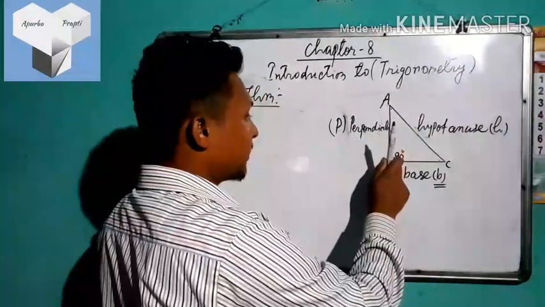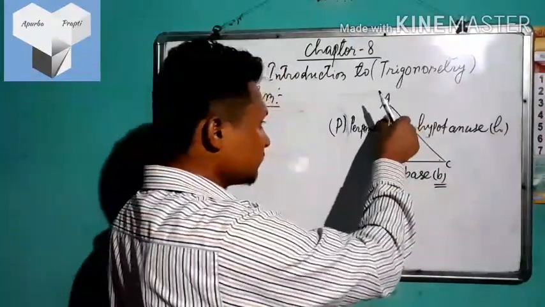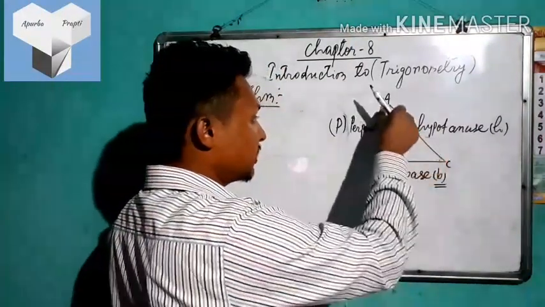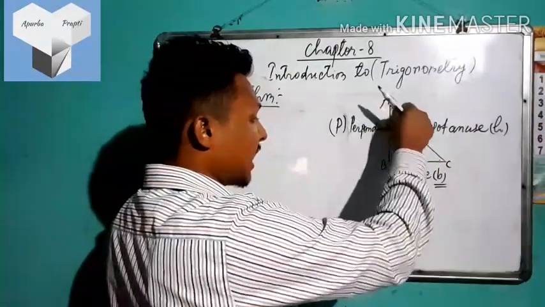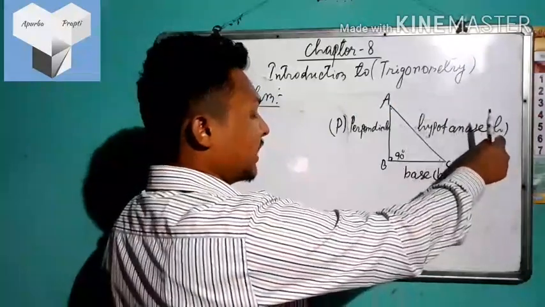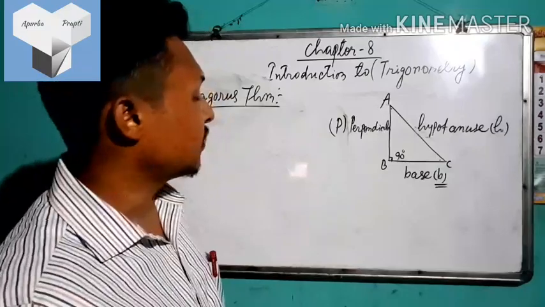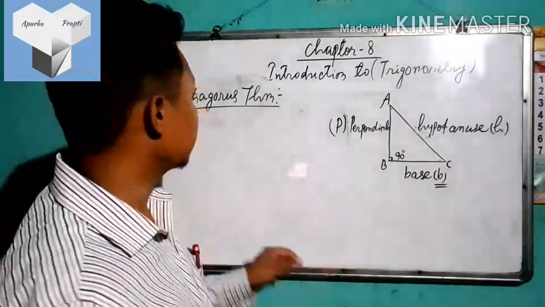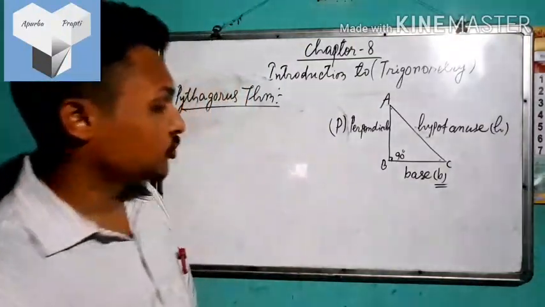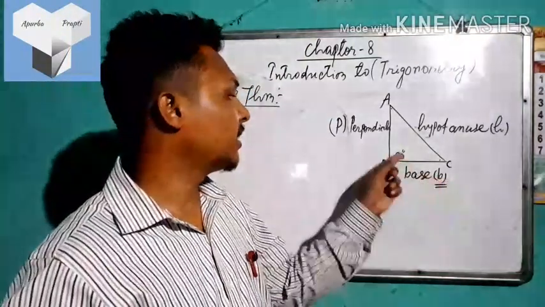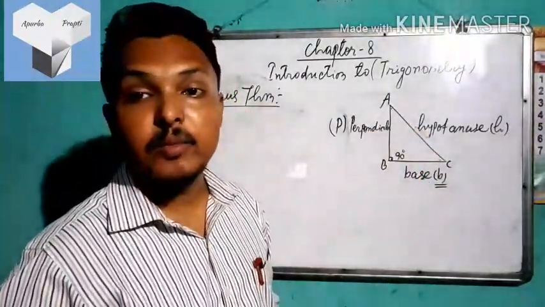Here AB is the perpendicular and denoted by P. The line joining this perpendicular and the base, that is the line joining AB and BC, is called the hypotenuse, denoted by H. Here AC is the hypotenuse. So when there is a right angle triangle, the Pythagoras theorem states that the sum of the squares of the base and the perpendicular is equal to the square of the hypotenuse.